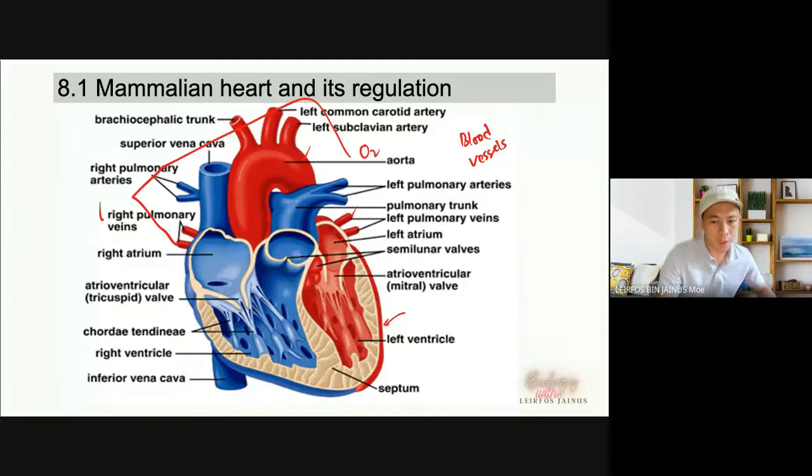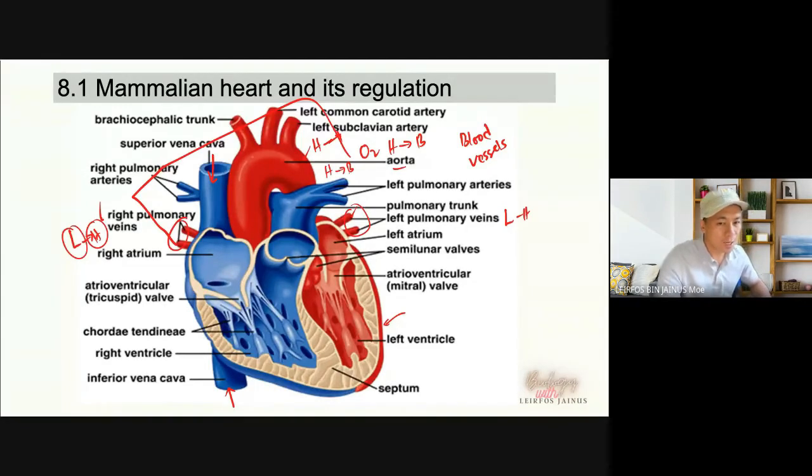Okay, the pulmonary vein, this one, from the lungs to the heart. Right pulmonary veins, from the lungs to the heart. For this one, aorta, from the heart to the rest of the body. Okay, we have the blood vessels, inferior vena cava, and then superior vena cava.